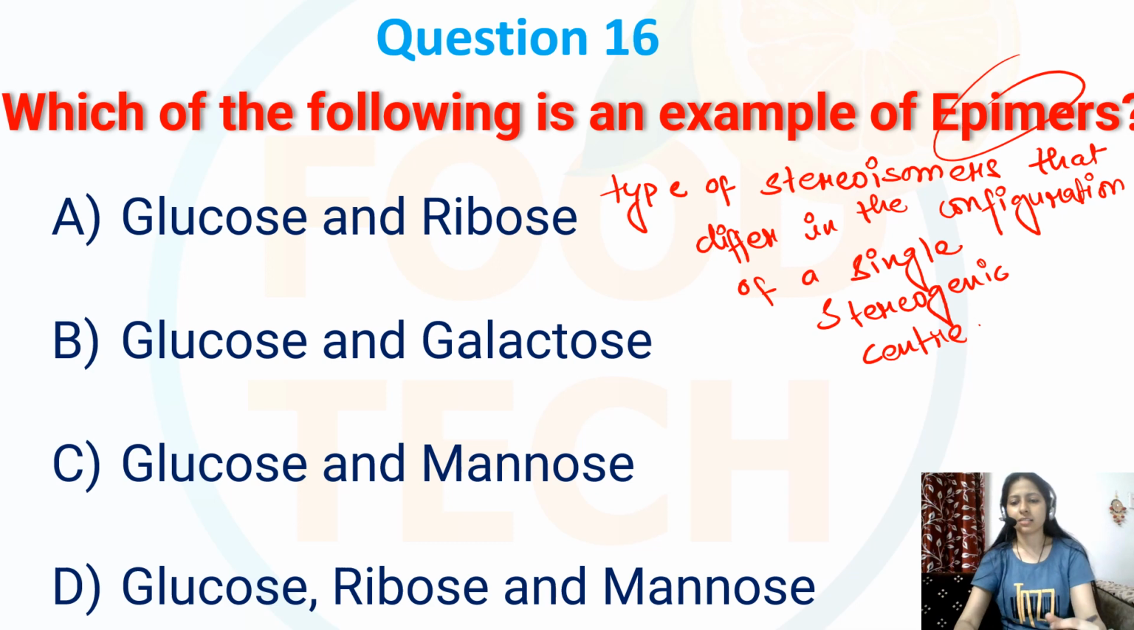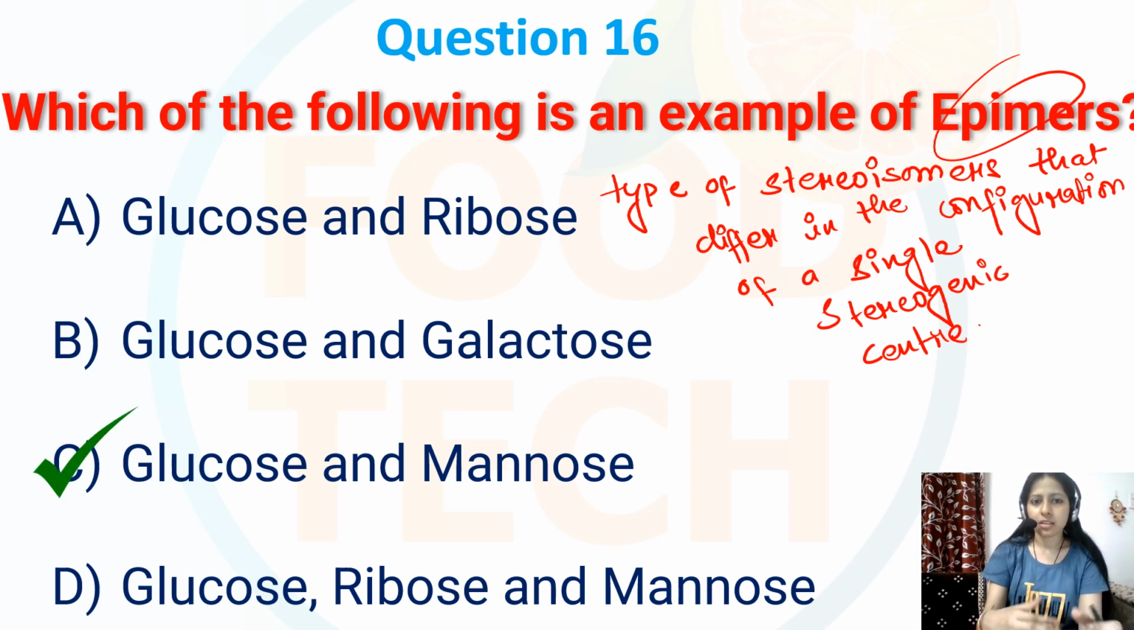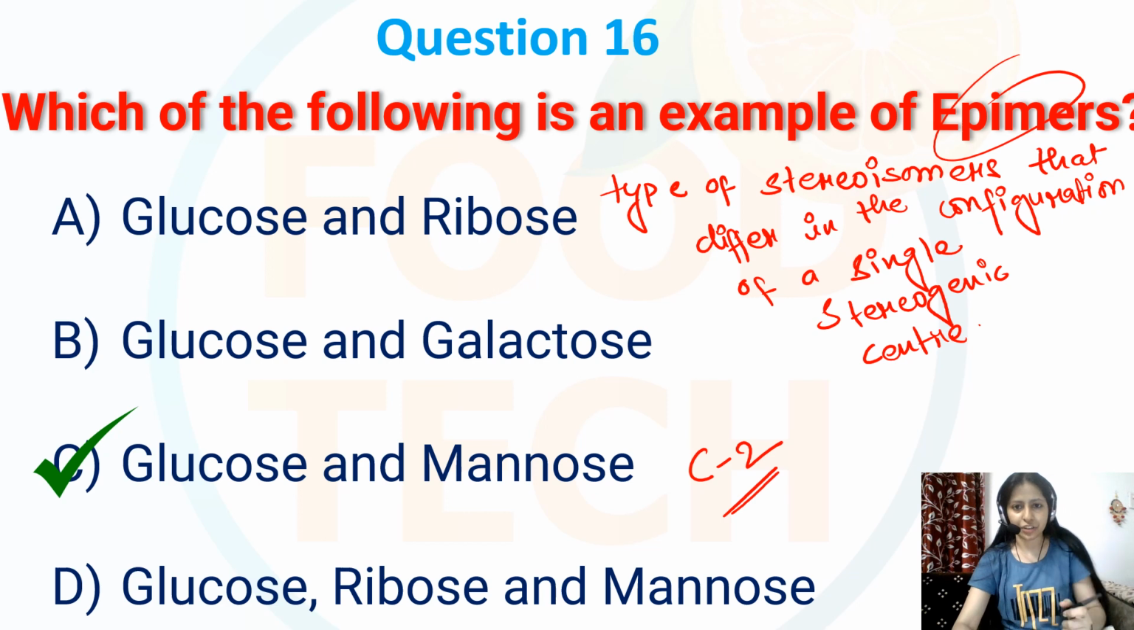That means the structure is the same for both of them, but there will be a difference in one of its carbon atoms. These are known as epimers. So over here, among the following options, my correct option will be C, that is glucose and mannose, since glucose and mannose are the epimers of each other because they only differ in their second carbon configuration. So over here the correct option will be C.